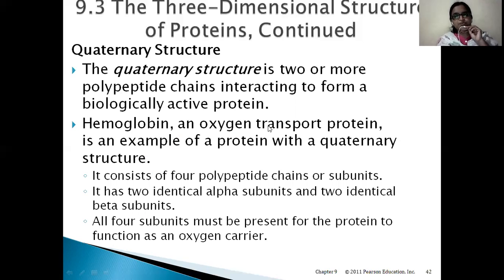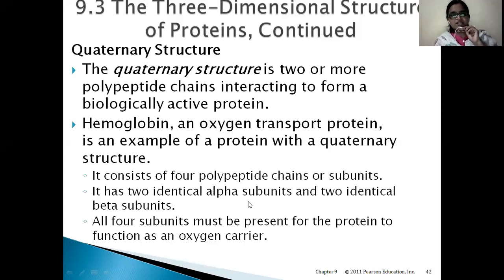We know well that hemoglobin is an oxygen transporting protein in our body, and this hemoglobin has a quaternary structure. Here we can see four polypeptide chains, four subunits, coming together in this protein.